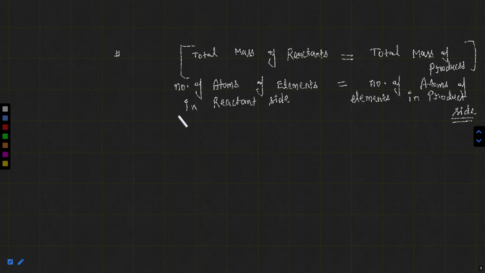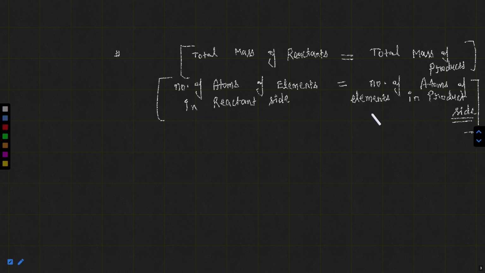So you can understand here, repeating one more time, according to the law of conservation of mass, the total mass of the reactants must be equal to the total mass of the products in a balanced chemical equation. It means the total number of atoms of each and every element in the reactant side must be equal to the total number of atoms of each and every element in the product side.